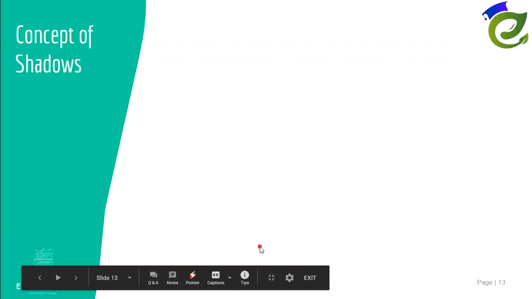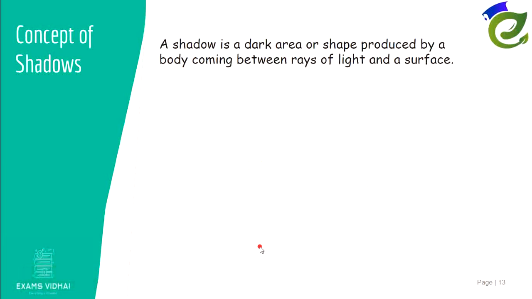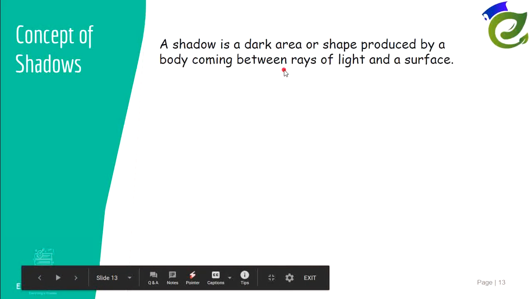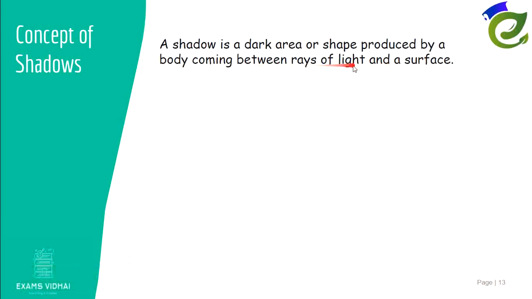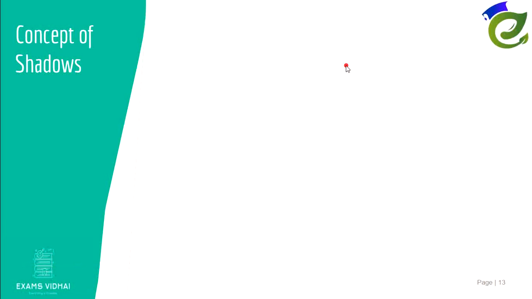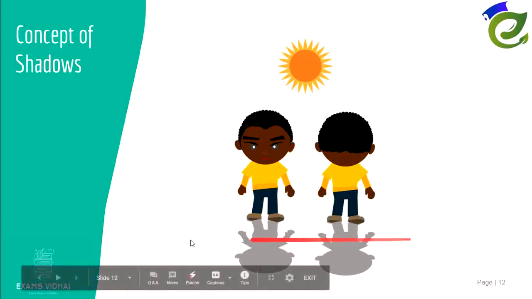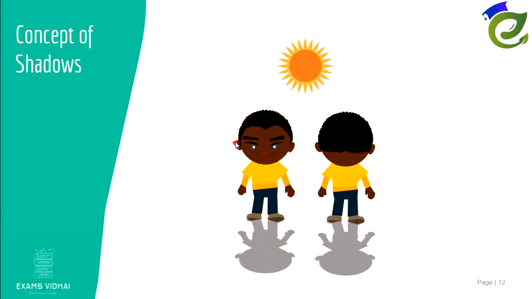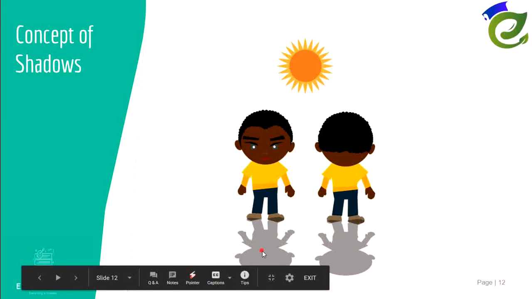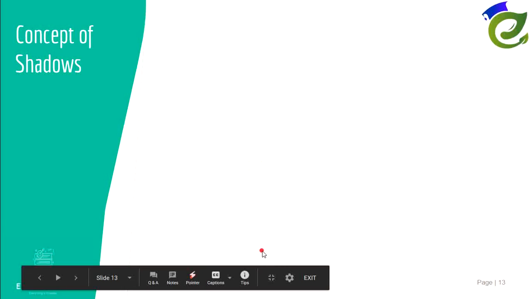Now I have just given a small explanation. A shadow is a dark area or a shape produced by a body coming in between the rays of sunlight and a surface. Now here if you can see, this is the surface, the ground, and from here you get sunlight, and this object is obstructing the path of the sunlight. That is why we are getting a shadow. I hope this is clear.